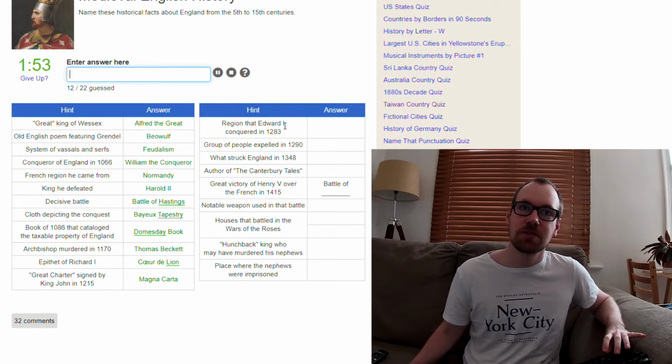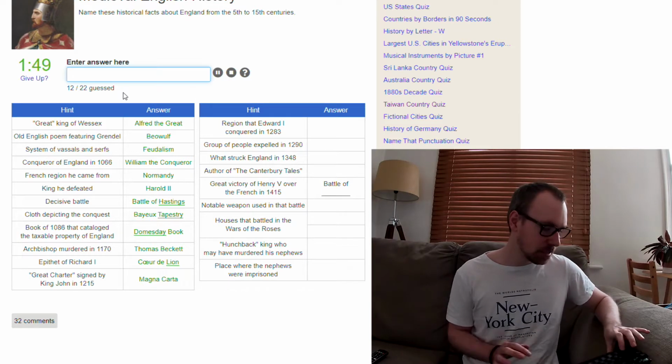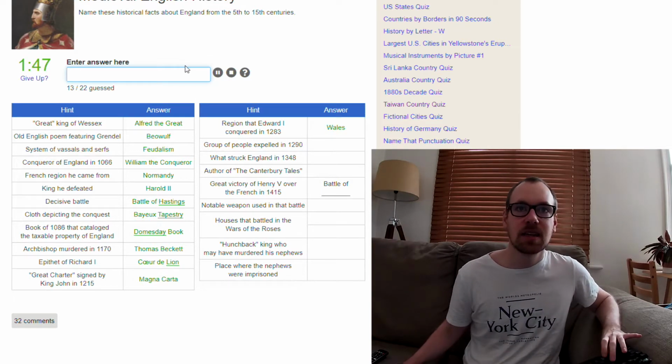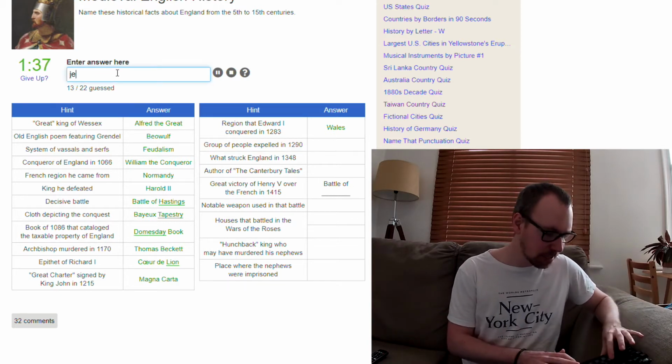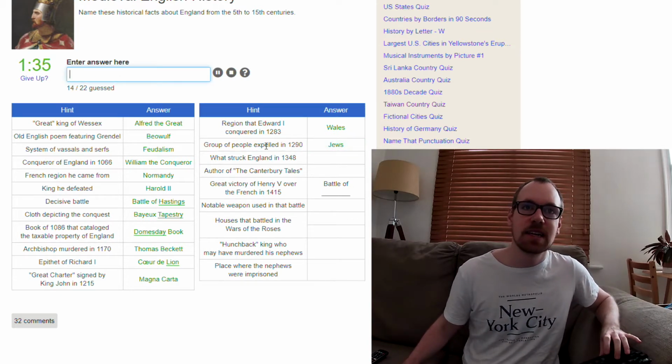Region that Edward the first conquered. Wales. I believe that's Wales, right? Group of people expelled in... I'm not sure, but if I think of Middle Ages and groups being expelled, I can only think of the Jews, right? Yeah.